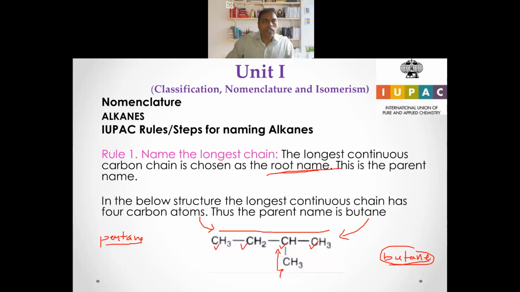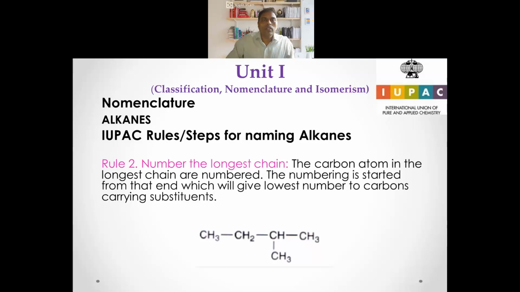So let's go to the second rule. That is the first rule, name the longest chain. Second rule, number the longest chain. So after naming, you are going to number the longest chain. Now the problem is, are you going to number from this side to this side, or from this side to this side? Which way are you supposed to number? You have to number in such a way that the attached group is given the lowest number.